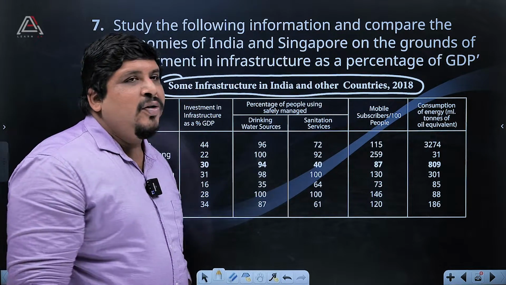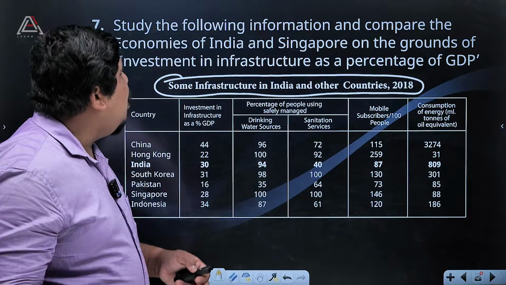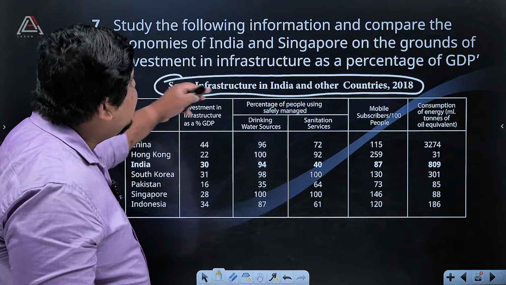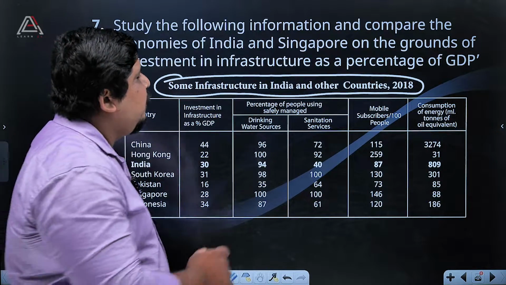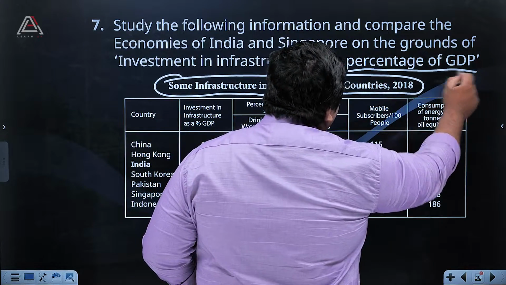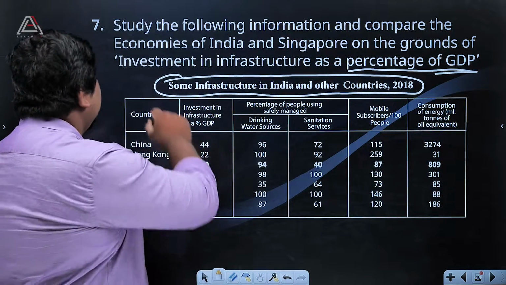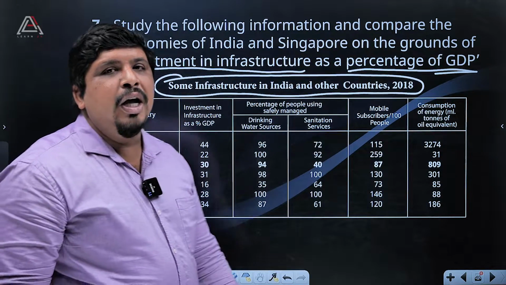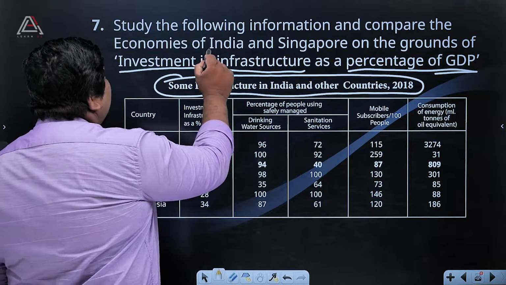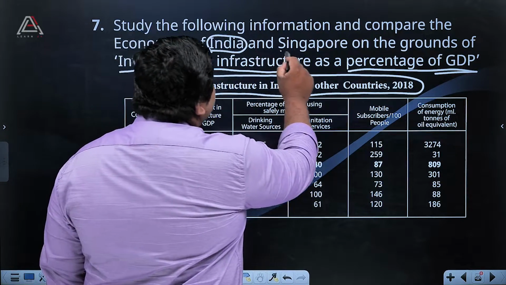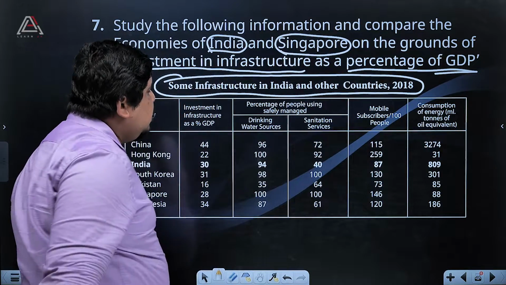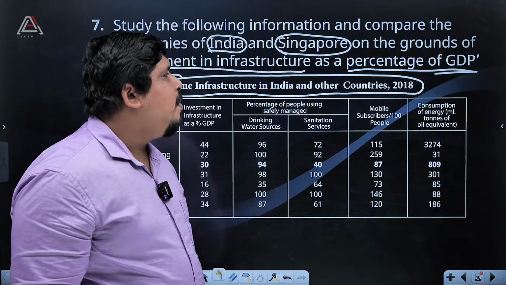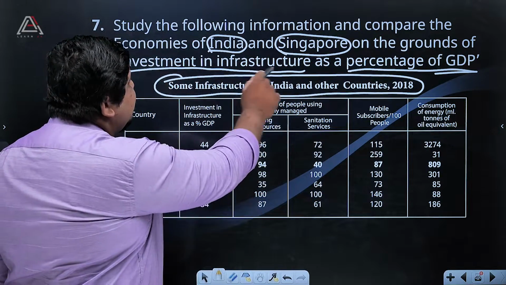Study the following information and compare the economies of India and Singapore on the grounds of investment in infrastructure as percentage of GDP. Okay, what do you have to find out? That investment in infrastructure. You have to compare two economies, that is economies of India and Singapore. So the details are there. You have to compare Singapore and India on the grounds of investment in infrastructure.